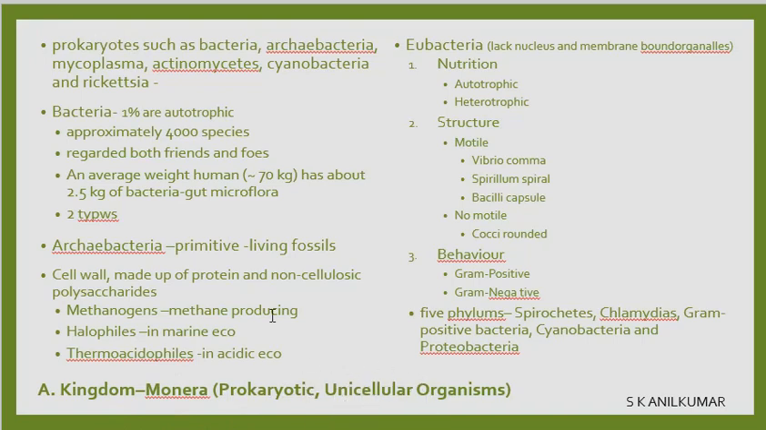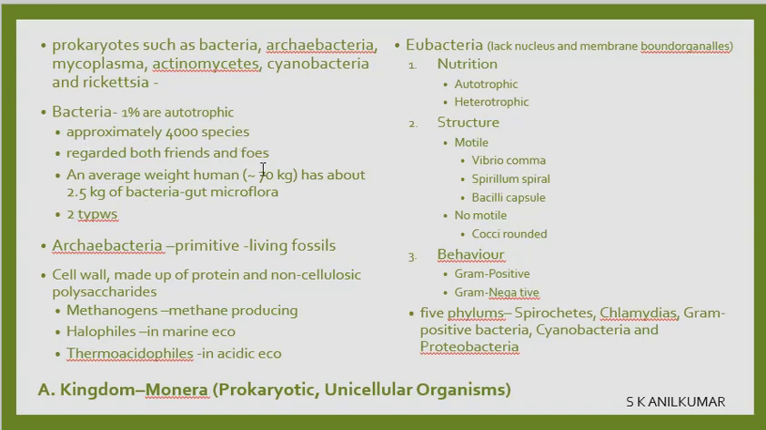Unicellular, one cell. Looking at bacteria, 1% of them are autotrophic. Autotrophic means 1% of the bacteria do not need any food from outside. They can create their own food. Catabolism, anabolism we have seen. There are 4,000 species of bacteria. They are both friends and foes of human beings.